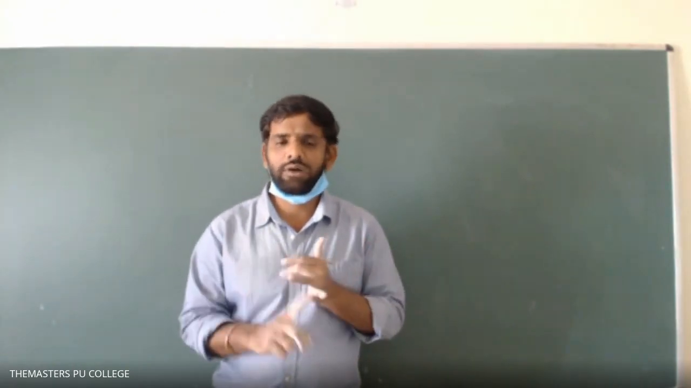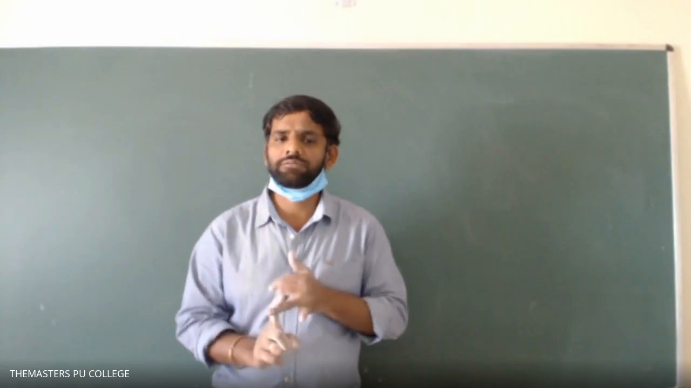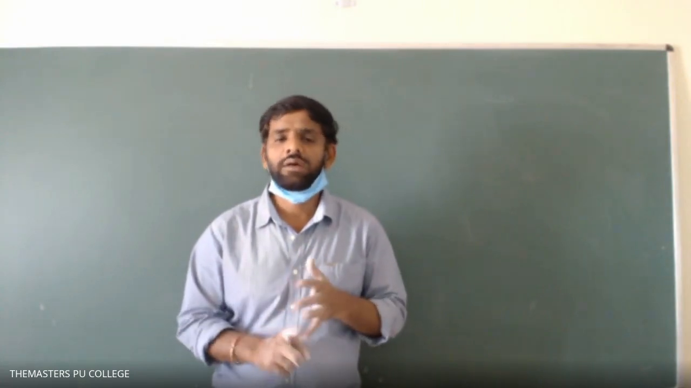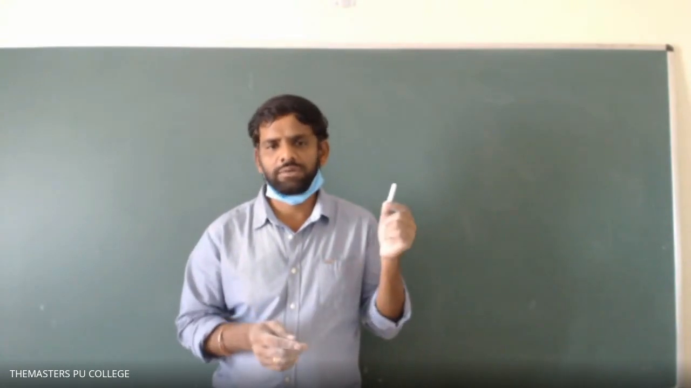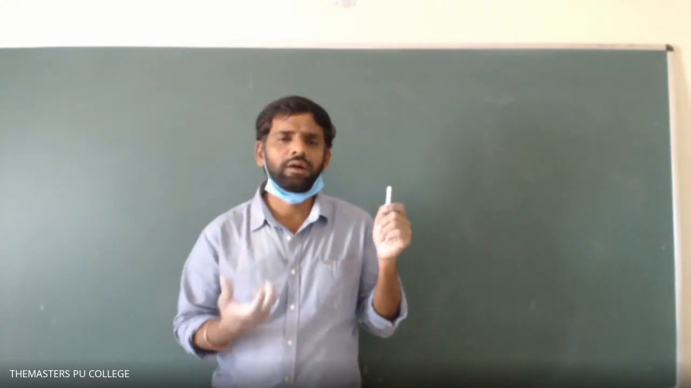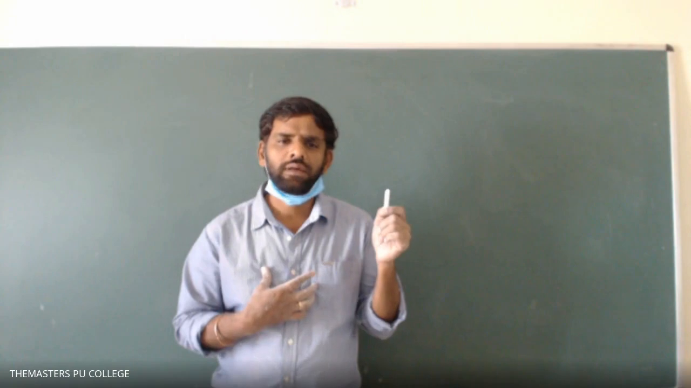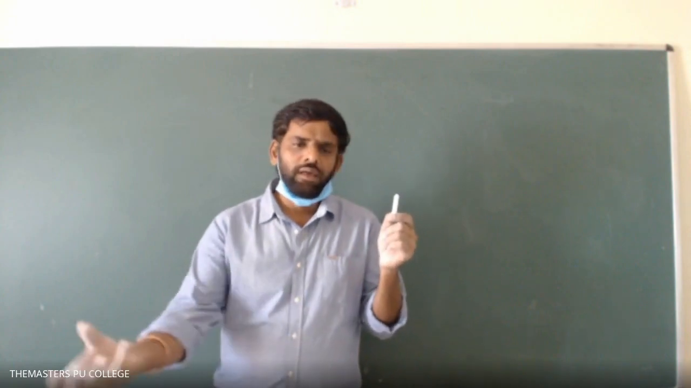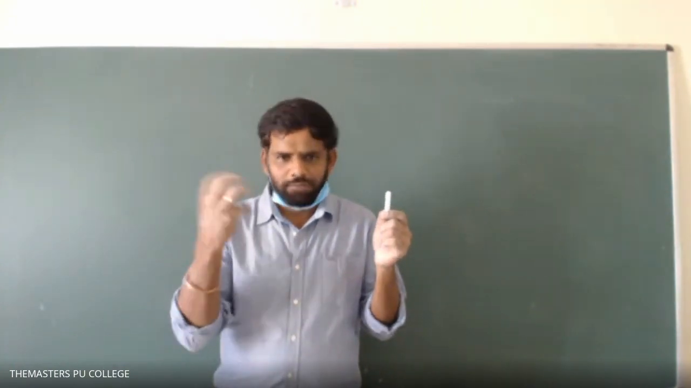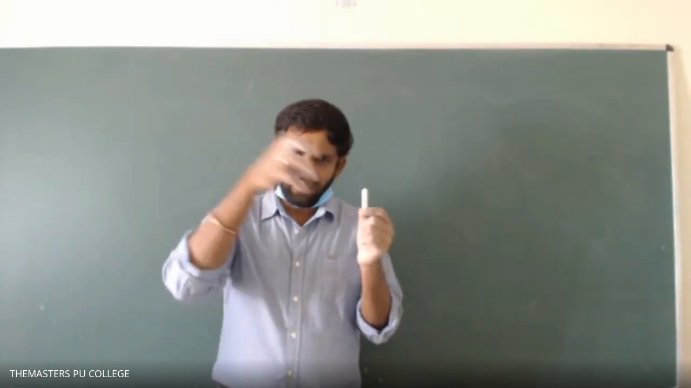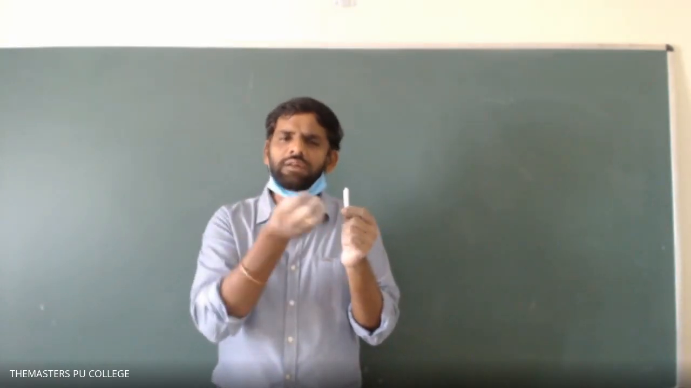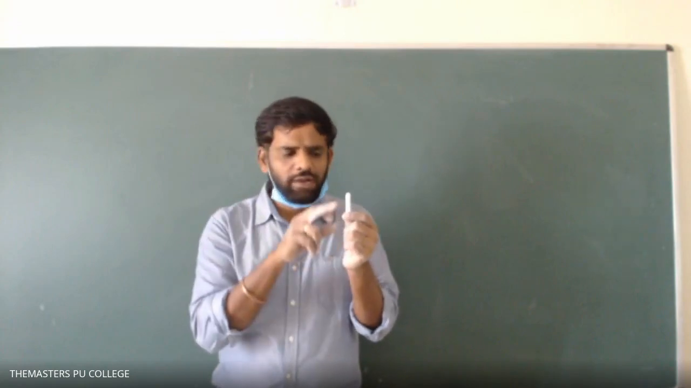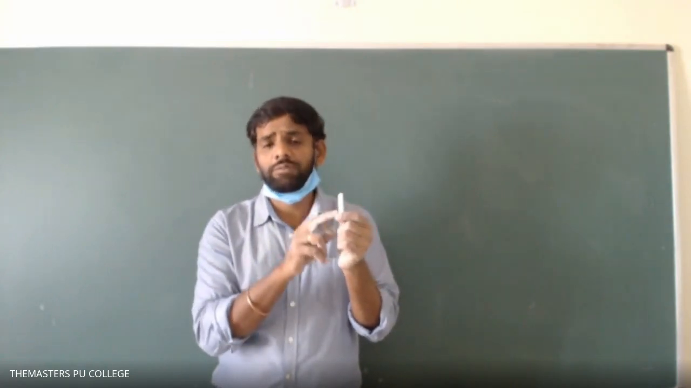Even though those 2 colors are not there, some objects appear black to us and some appear blue. A chalk piece appears white. Why? Because it is a perfect emitter. Calcium carbonate absorbs all the wavelengths and emits all the wavelengths. That's why it appears white.